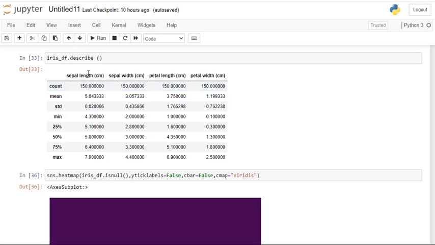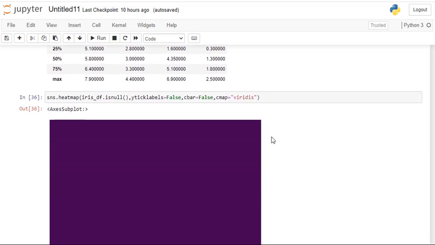What is the minimum value in the sepal length, sepal width, petal length and petal width, and what is the maximum value in each of them. And also the 25% quarter value, the mid value, and the third quarter value at 75%. So all this represents the statistical distribution of the data.